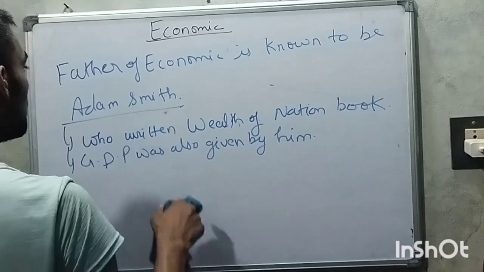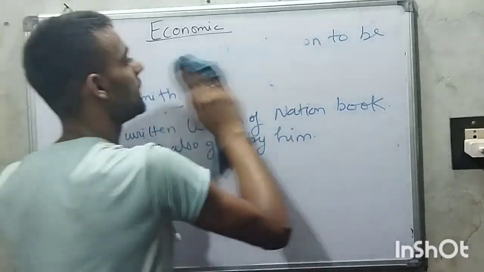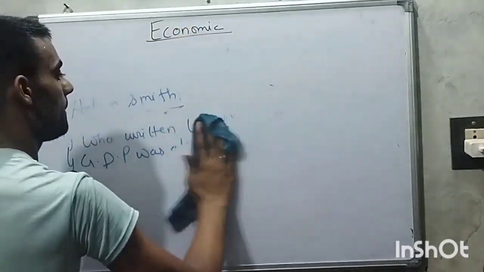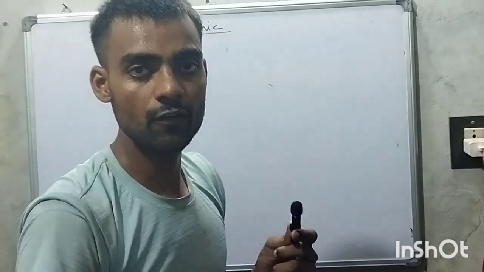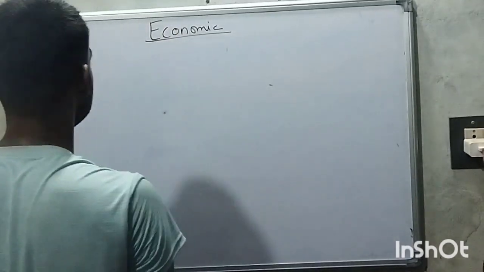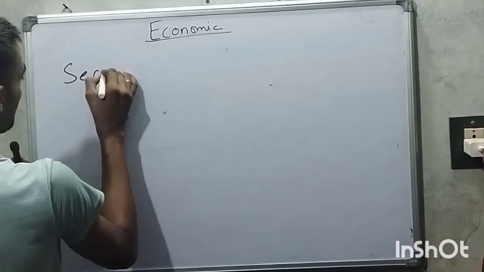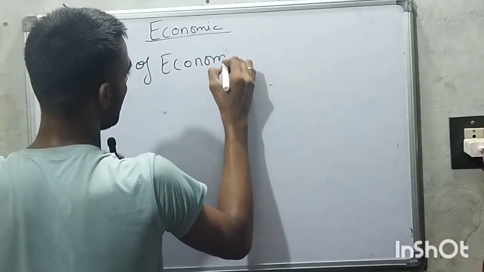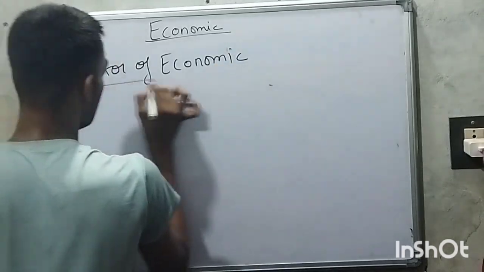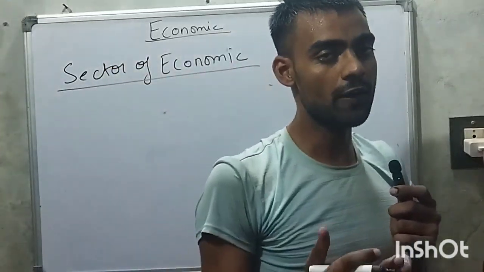Now we are talking about the sectors of the economy. What are the sectors of the economy? There are a total of three sectors of the economy.